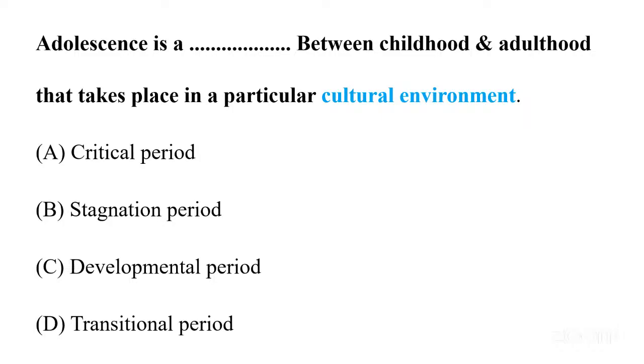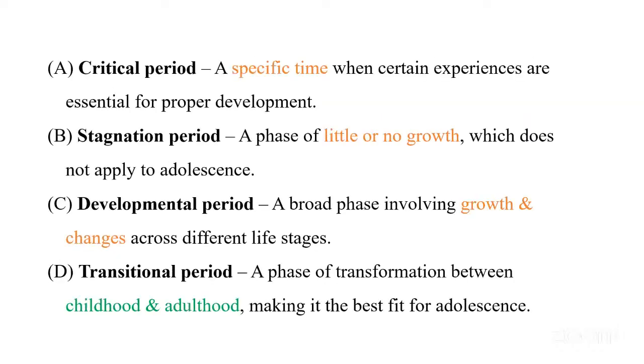If we understand each option, when we talk about critical period, it is related to a specific time where certain experiences are actually very important for our development. The second option was stagnation, which means the phase where there is no growth or very little growth, and which is not applicable to the adolescent phase. Here we are growing very much. When we talk about developmental period, it is a phase which involves growth and development, changes across different life stages. Like it is happening.